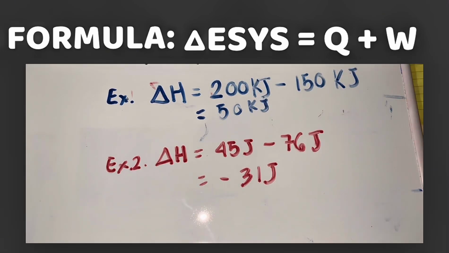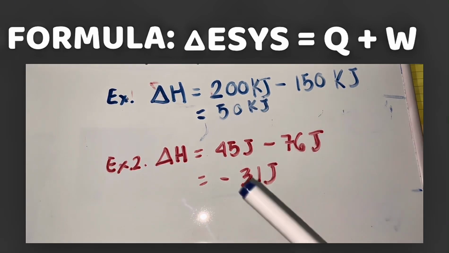Now we have example number 2. Delta H equals 45 joules minus 76 joules. Again, when we subtract these two numbers, we have an outcome of negative 31 joules.